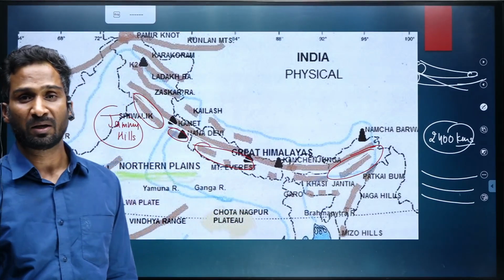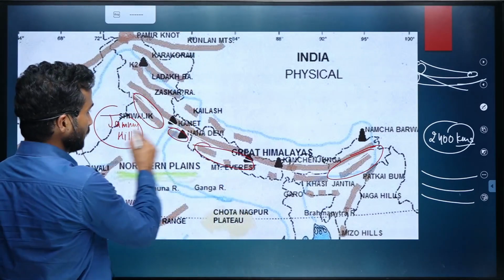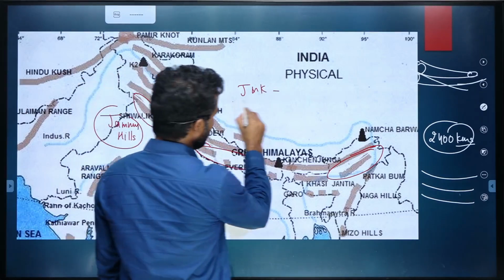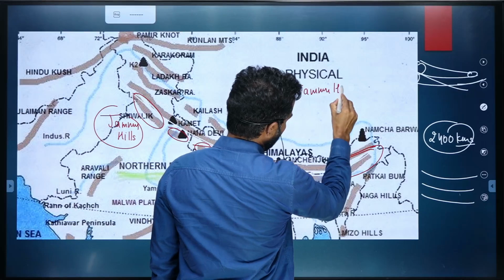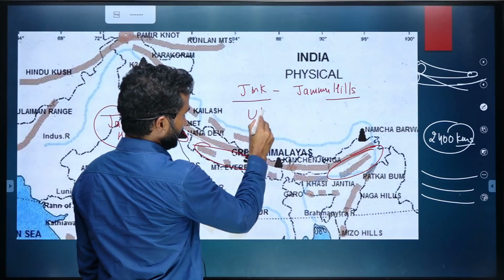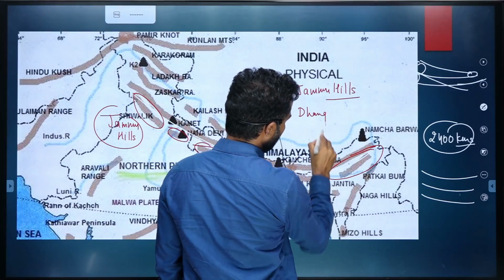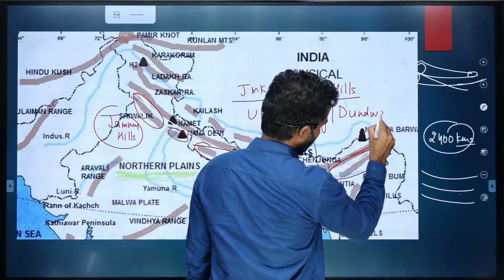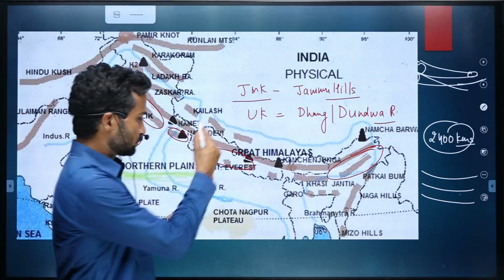That could be a question again in the match the following type questions. So in Jammu and Kashmir, Shivalik is also called Jammu Hills. In Uttarakhand, it is called Dhang Range, Dhang or Dundwa Range.